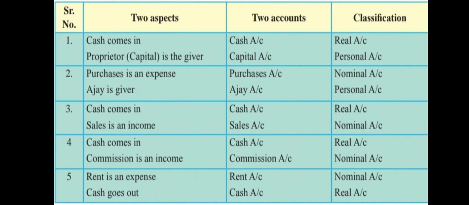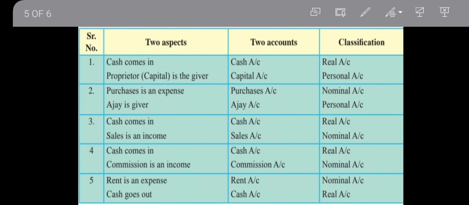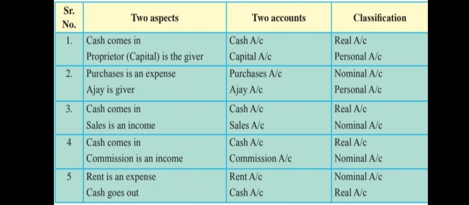Now in the first case, commenced business with cash, 20,000. So in that case, your two aspects is cash comes in. Okay, so if I'm starting the business, cash is coming in the business, I will use that cash to do all my business transactions, to run my business.